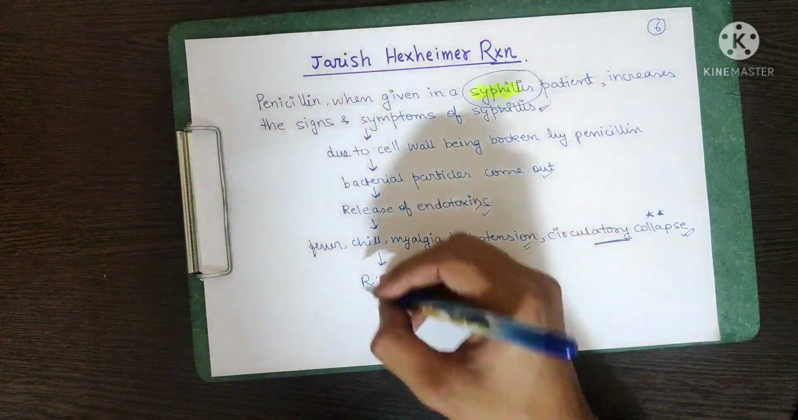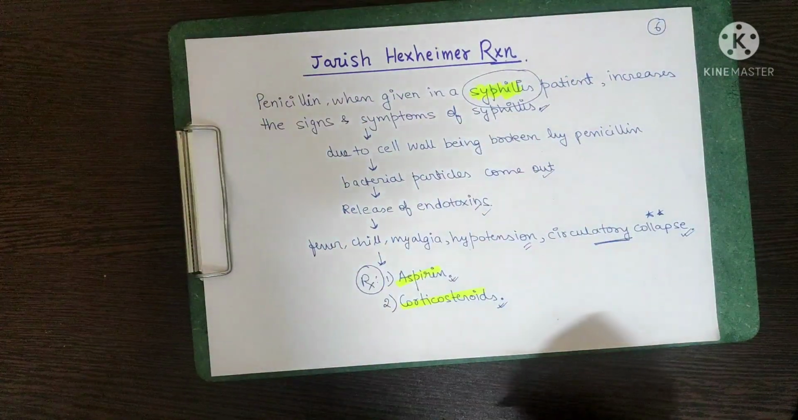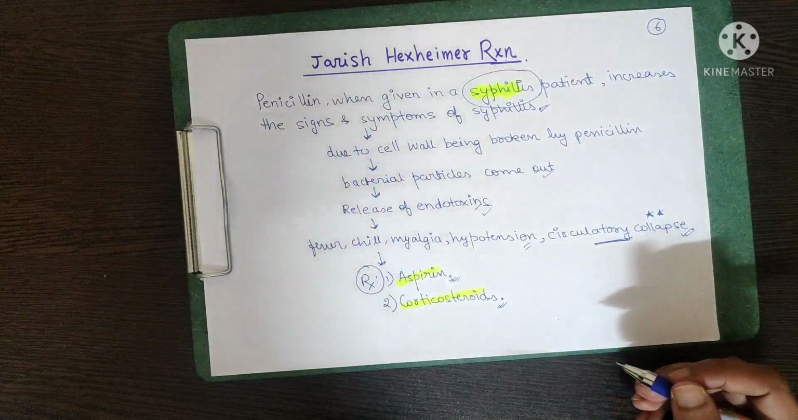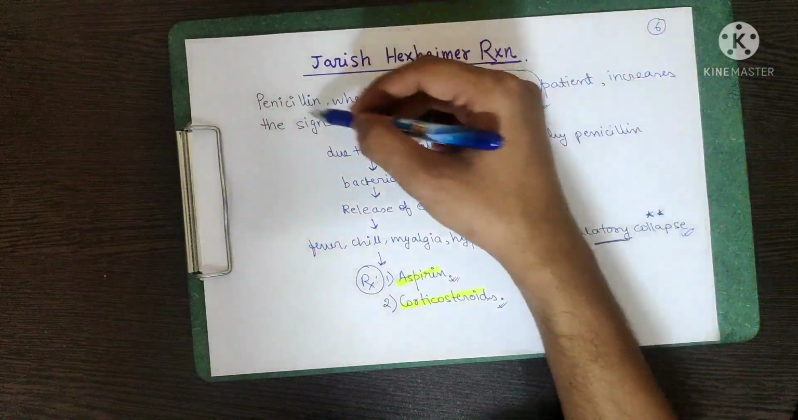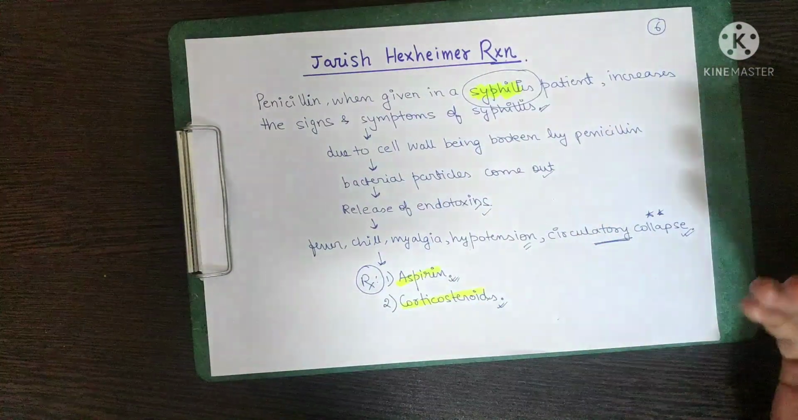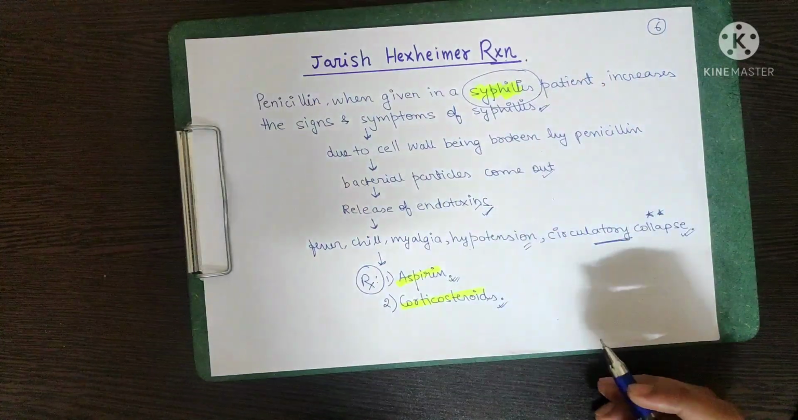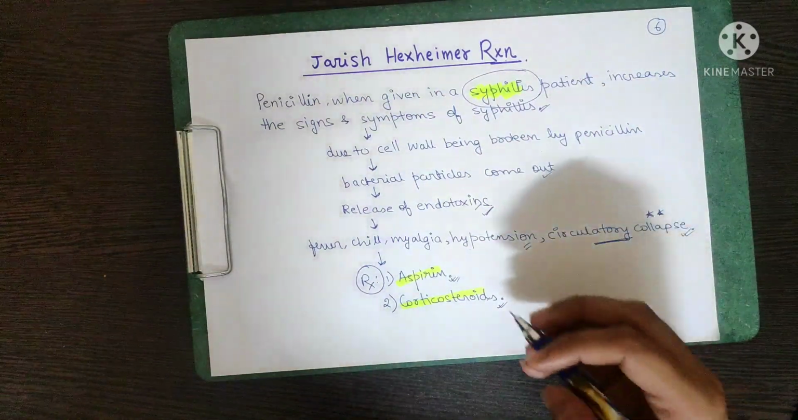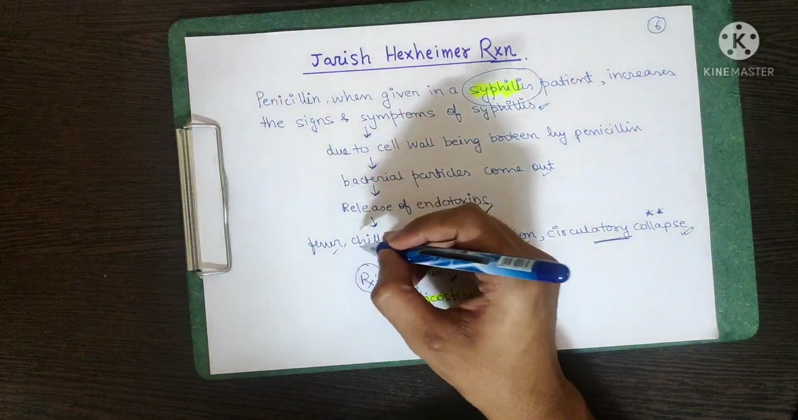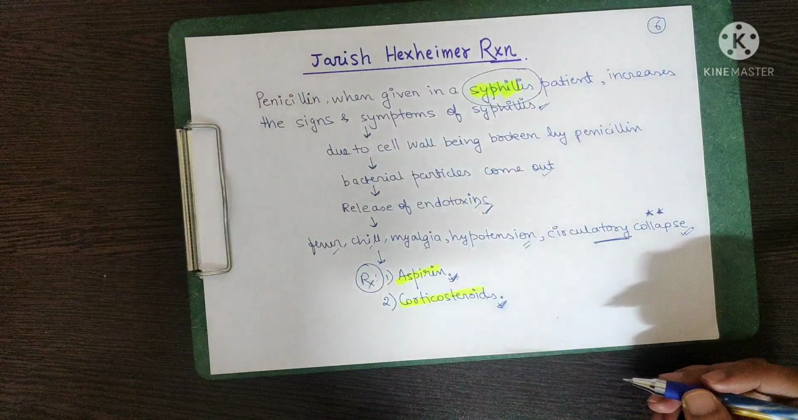Sometimes you are also asked, apart from this, what is the treatment of the Jarisch-Herxheimer reaction? These are aspirin and corticosteroids. Why corticosteroids? Corticosteroids are of course immunosuppressant, and this reaction is happening because our body is mounting an immune response to the endotoxin release. So of course we can lower our immune system and get rid of this reaction. And aspirin being an NSAID, it will cure the fever, chills, myalgia, etc.